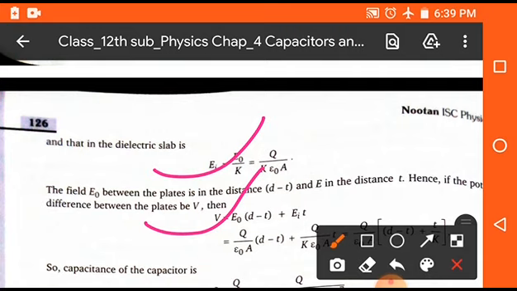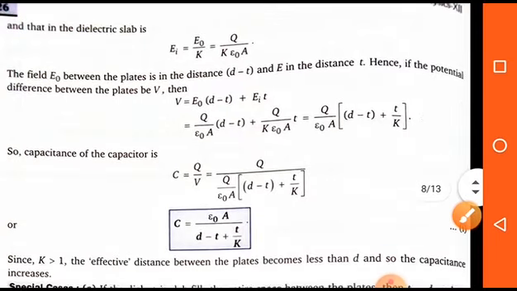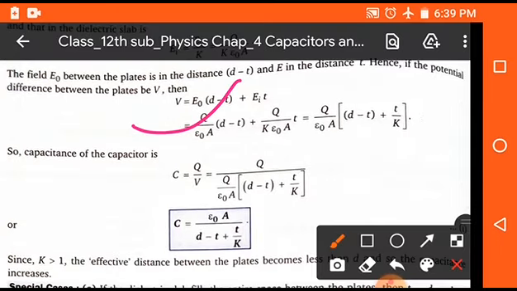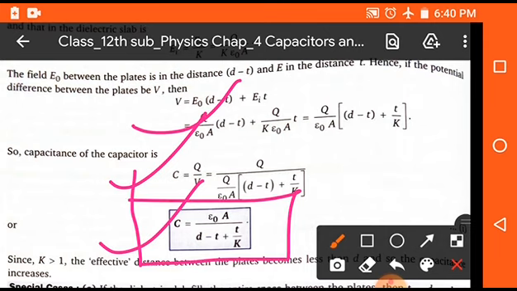It means the potential due to air and the potential due to the dielectric material. So V is equal to E naught into (D minus T) plus E into T. On putting the values of E naught and E, we get C equal to Q upon V, where V is equal to Q upon epsilon naught A in bracket D minus T plus T upon K. So on putting these values we get the required formula: C is equal to epsilon naught A upon (D minus T plus T upon K). This is the main formula, and now we will apply some conditions on this formula.